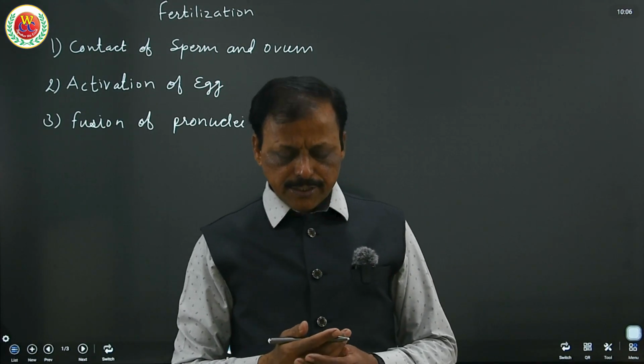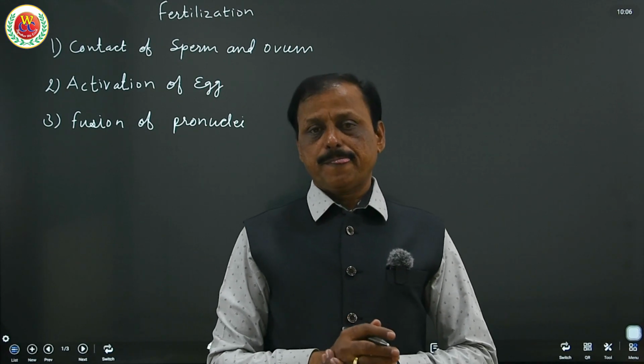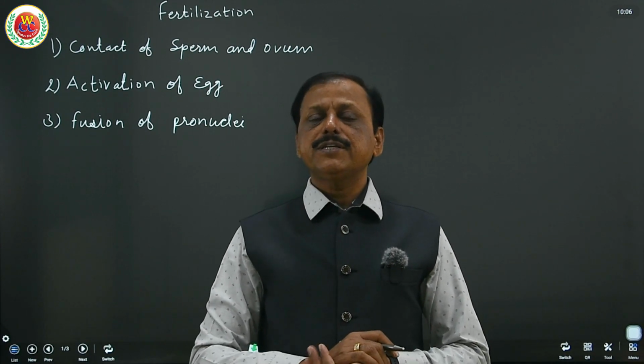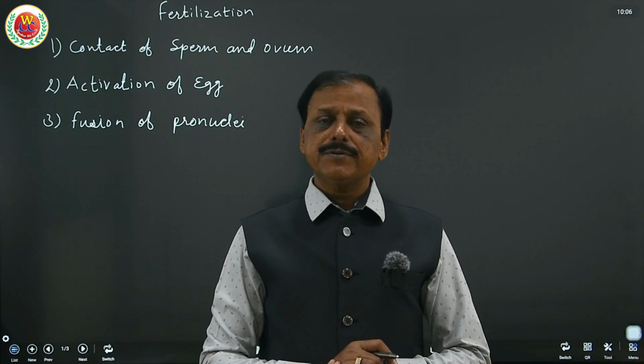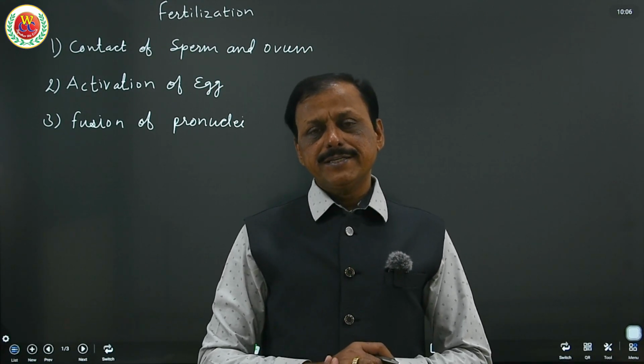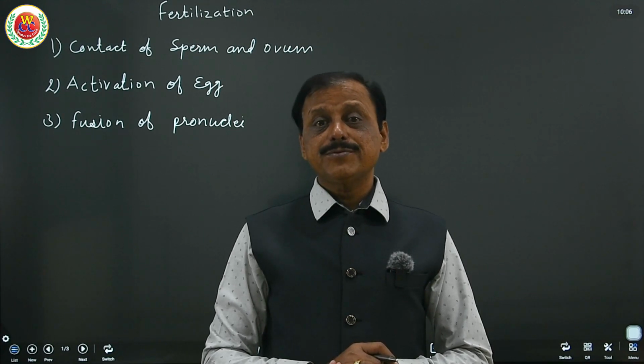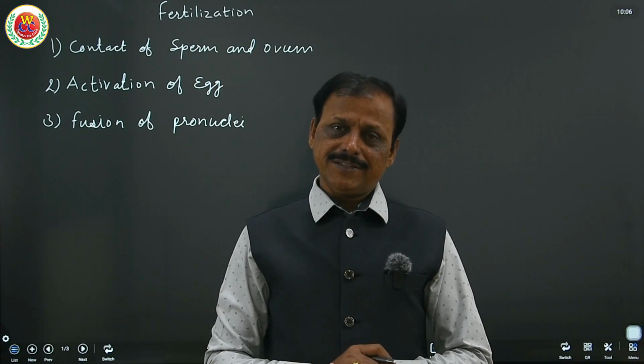As we already learned during oogenesis, on the 14th day when ovulation occurs, although it is said to be ovulation, the ovum is not released. What exactly is released? Secondary oocyte arrested in metaphase stage. Is it clear to you?